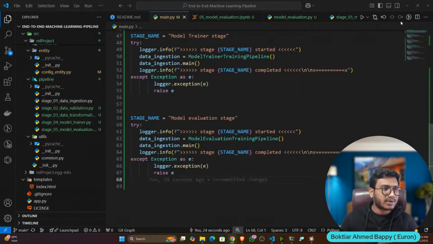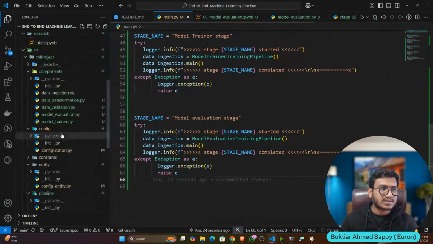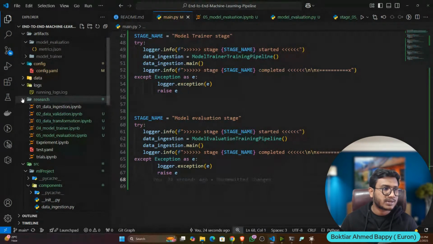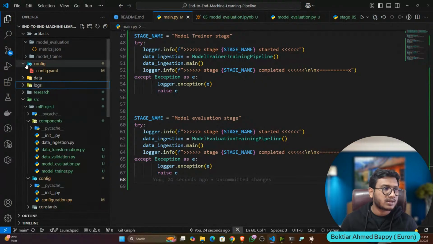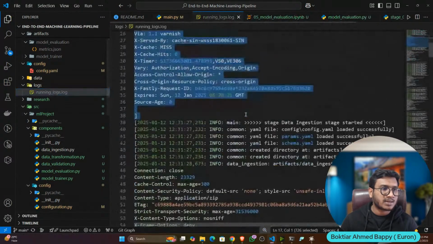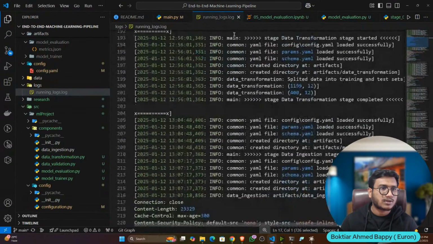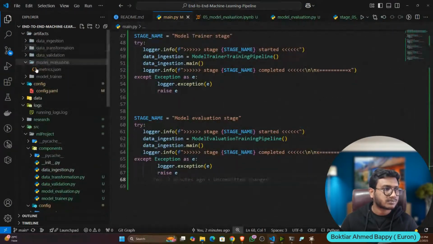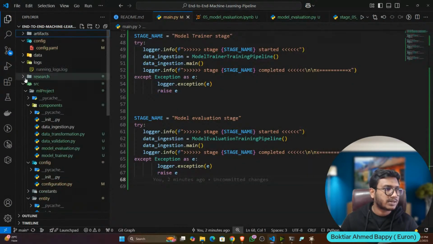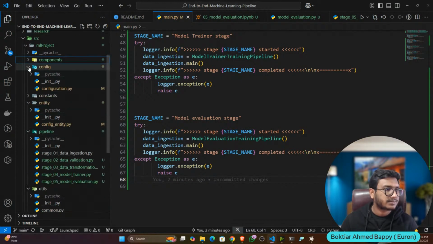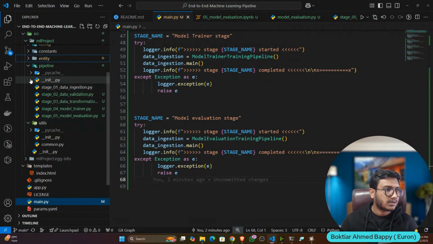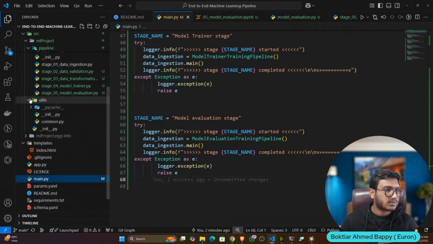So let's add quickly this prediction pipeline as well as the user app. So let's quickly create the user app as well, and all the logs you can see it is saving here, all the execution log, of all the stages. Okay, fine. So let's do the prediction pipeline.